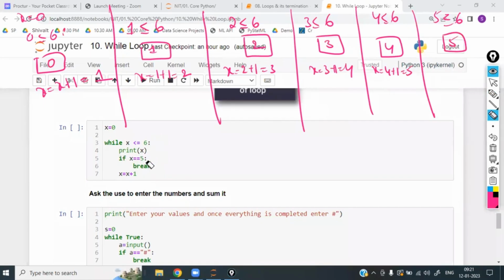Next, it checks if 5 is equal to 5. This is true. Since it is true, now it is going to break. Break means immediately stop whatever you are doing in the while block and come out of the while block. Do not look at what is down there: x is equal to x plus 1 will not be executed.